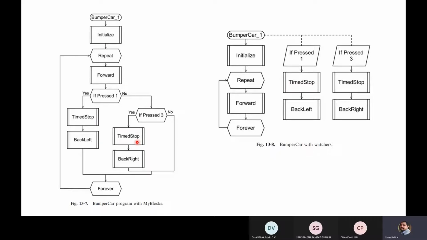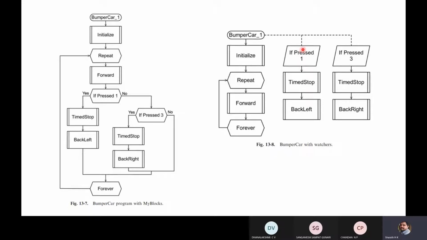Now the same program. If you are following a multi-threaded approach or parallel processing, instead of considering it as a single flow like this, where it is a single flow, here we are having parallel flows or multiple threads. This is the main program and these two are threads. The main program will be executed if these two events don't occur. Event 1 is, if pressed 1, that means sensor 1 gets a signal because of the obstacle.